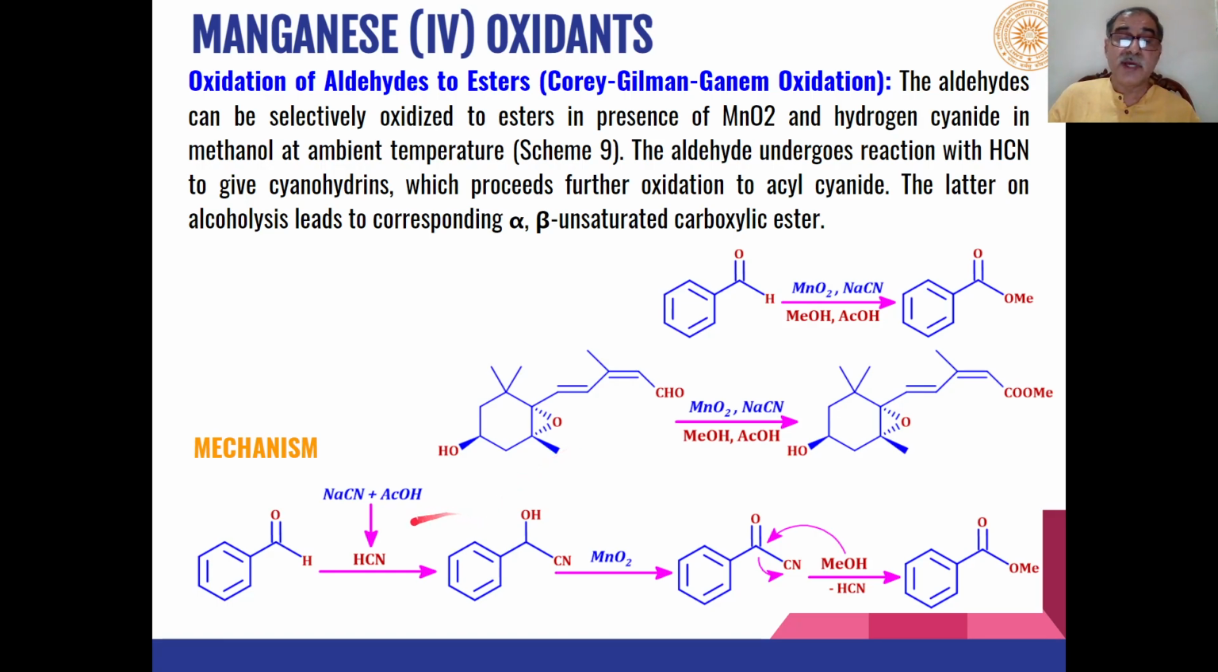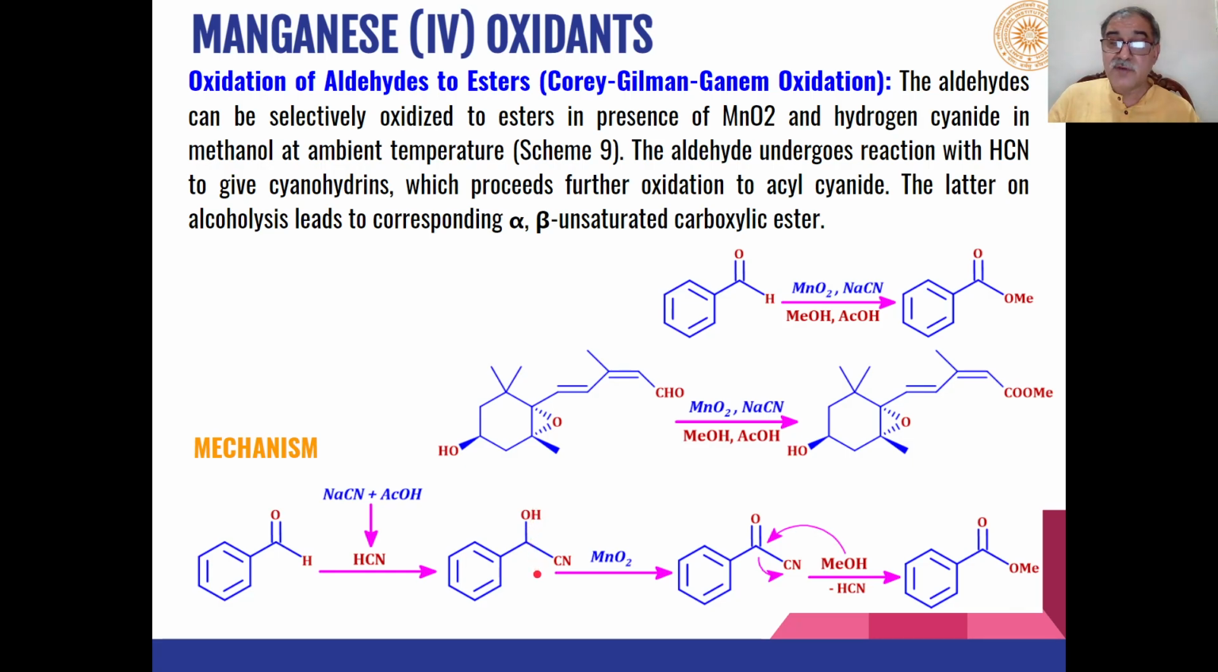So the basic mechanism of this reaction is that the sodium cyanide and acetic acid, which are used in the reaction, first react with each other to generate HCN in situ, and that HCN reacts with the benzaldehyde. We know that HCN adds to the carbon-oxygen double bond to give us cyanohydrins as the product,